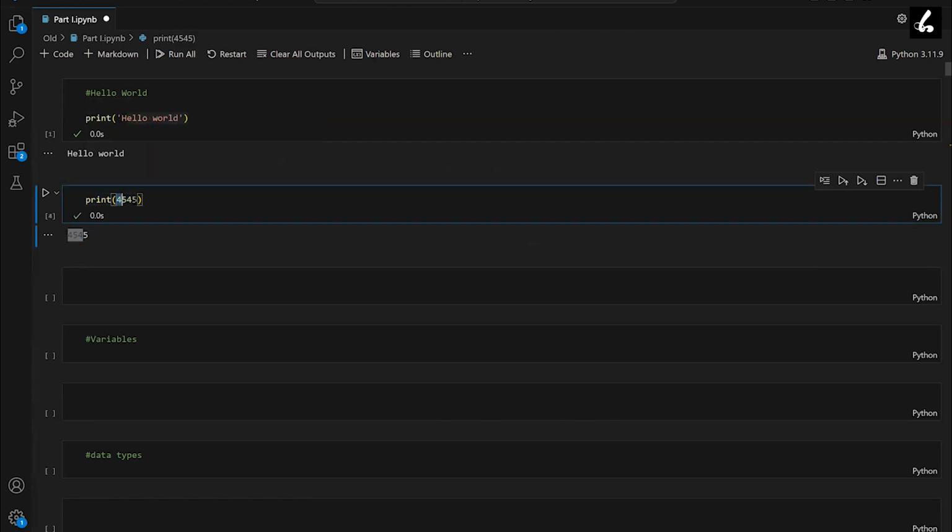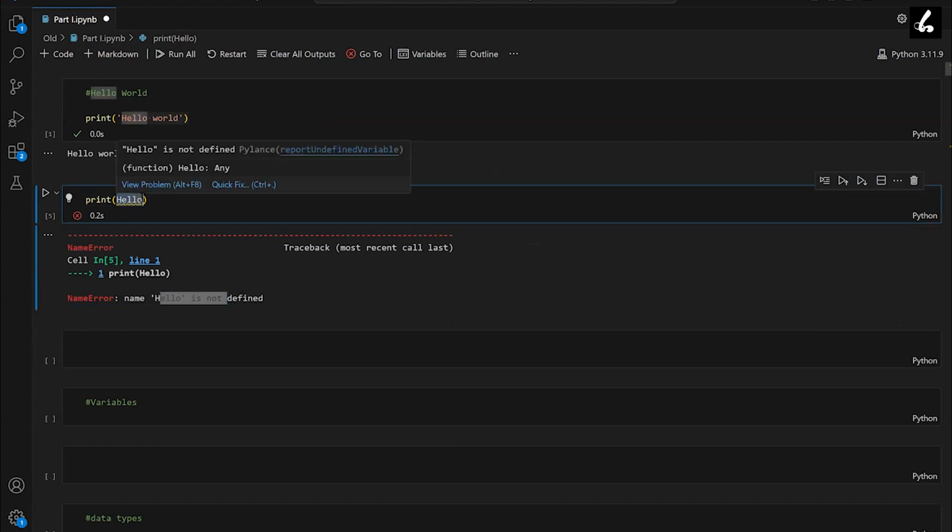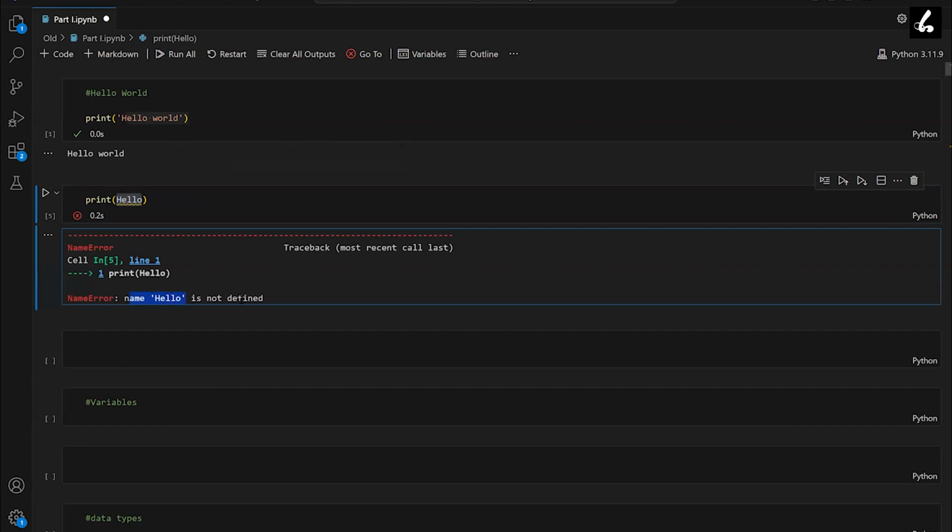However, if I type something like hello here without quotes, and I run this, it will give me an error: the name hello is not defined. The reason is that if we don't mention quotes here, it assumes that it is a variable, and we have not created any such variable. So it is considering hello as a variable that is not defined earlier. That's why it is giving me an error.